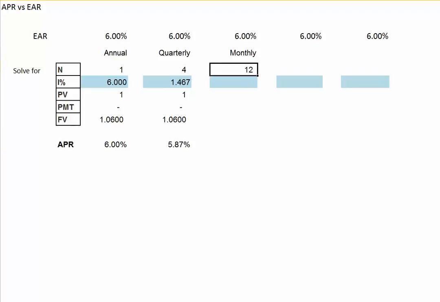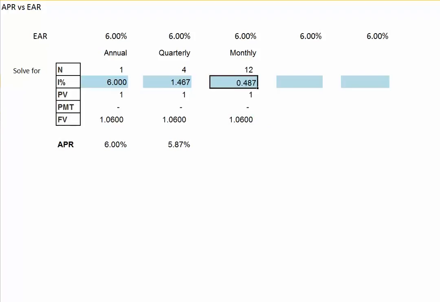Again, our present value will be $1. The payment will be 0, and a 6% EAR means our $1 investment will grow to $1.06 at the end of the year. So we'll set that as our future value. And finally, we will solve for our interest rate.